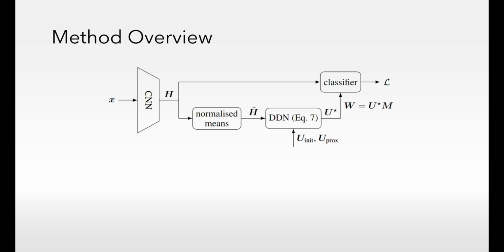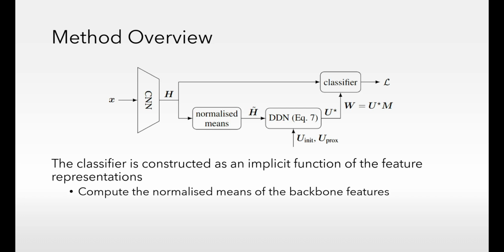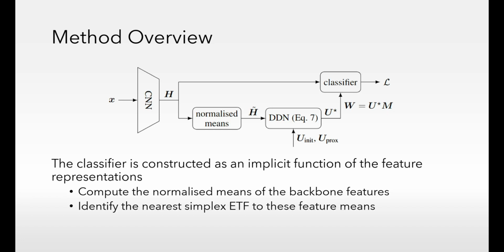In standard training, the network learns both the features H and the classifier weights W. However, in our approach, classifier weights implicitly depend on the feature means. More specifically, we compute the normalized per class means of the backbone features, we identify the nearest Simplex ETF to these means, and we use it as the classifier update at each gradient step. This approach provides a structure for the network to aim for, guiding it towards the neural collapse configuration.